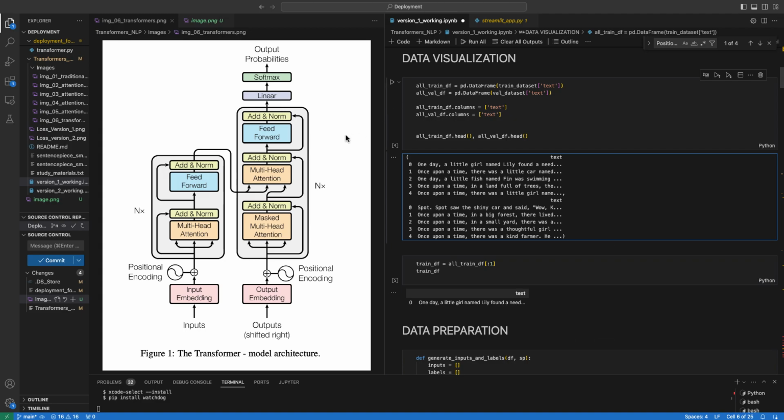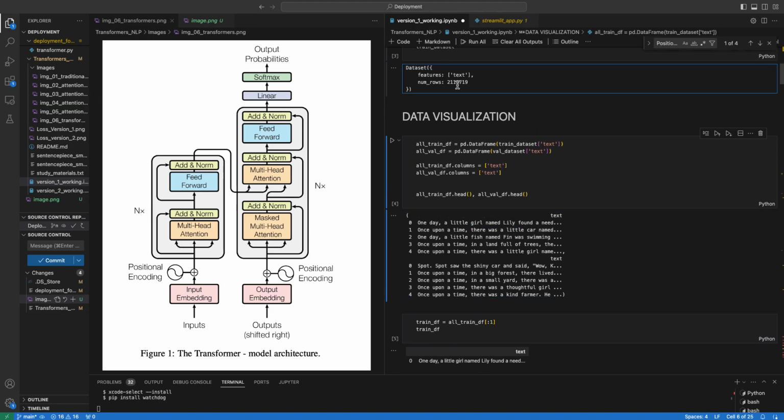Here is a little project that I've been playing around with for a while. On the left, you can see a transformer architecture, the bedrock of the modern generative AI revolution that we are experiencing today. On the right, we have some dataset, where each line represents a story. A story is approximately 800 words, and I have 2 million such stories.